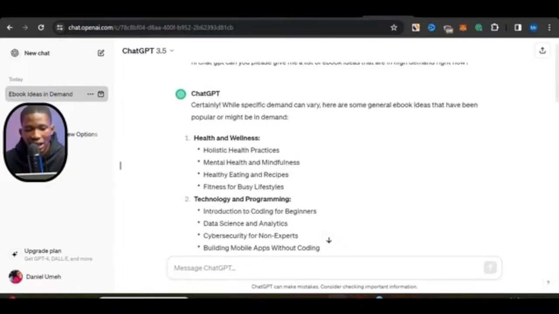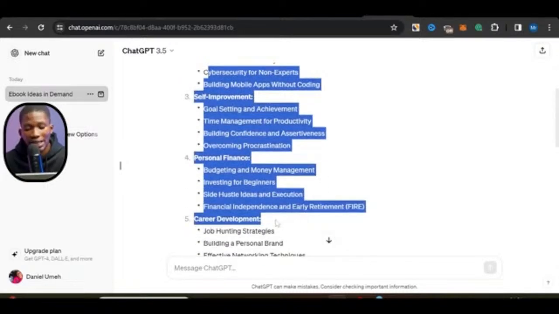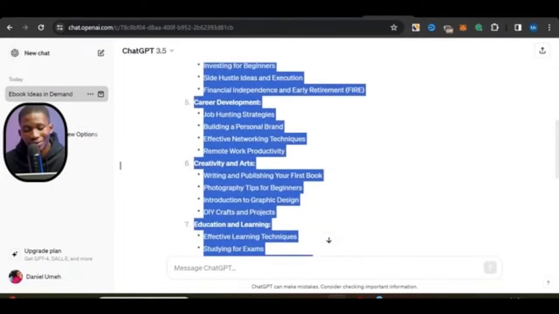So you can see it says health and wellness, right? Holistic health practices, mental health and mindfulness, healthy eating and recipes, fitness for busy lifestyles, introduction to coding for beginners, data science and analytics, cybersecurity. So a lot of ideas, but these ideas to me are kind of generic.